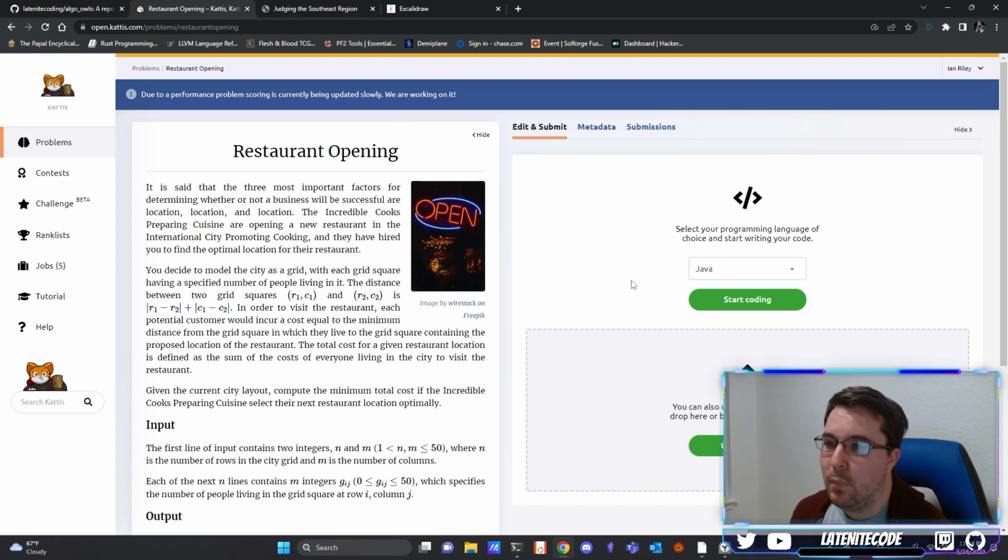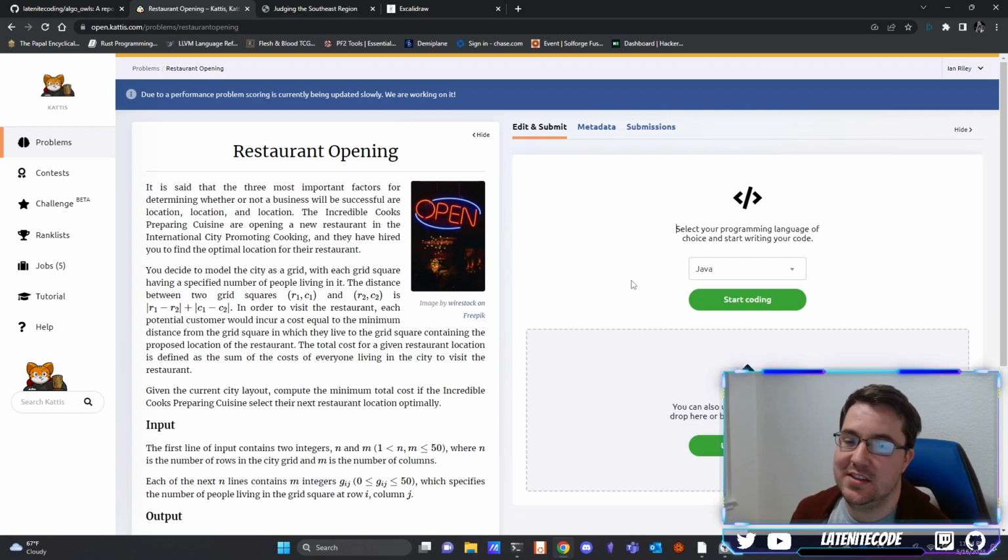Restaurant Opening. It is said that the three most important factors for determining whether or not a business will be successful are location, location, and location. The Incredible Cooks Preparing Cuisine are opening a new restaurant in the International City Promoting Cooking, and they have hired you to find the optimal location for their restaurant.